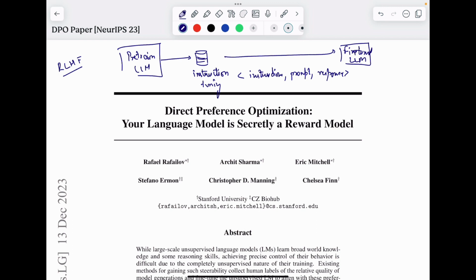What people have seen is that this fine-tuned LLM, while it has been fine-tuned on this instruction dataset, may still contain certain problems. For example, it may have certain human biases that exist in human society, but we would like them to be removed from the large language model.